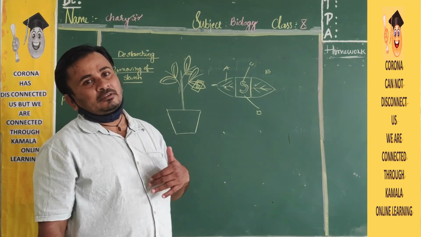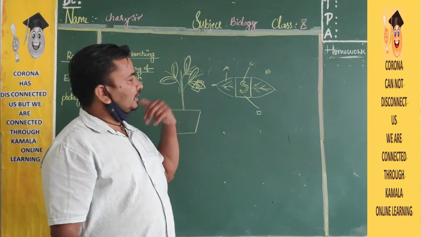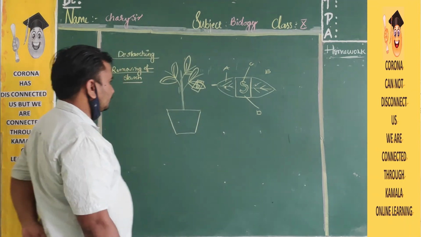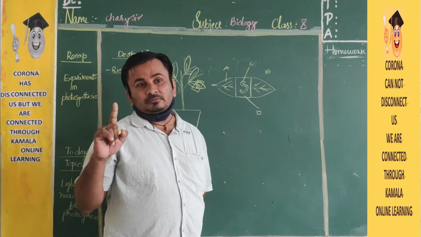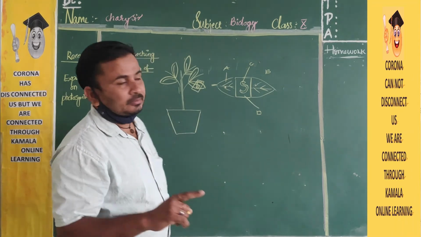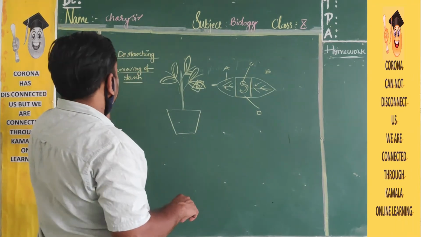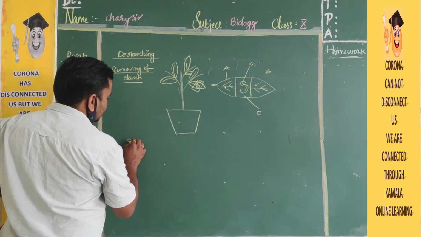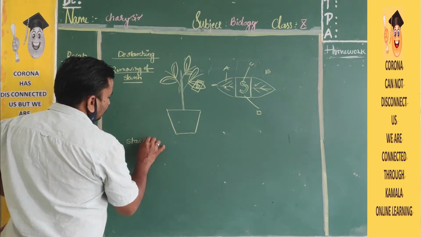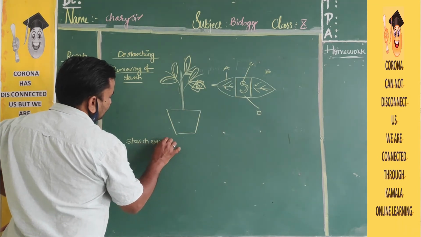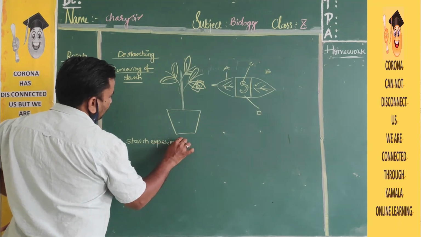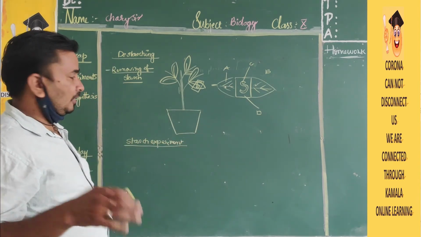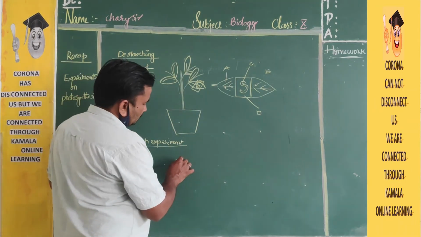In the evening, what should I have to do? Take out that leaf. You know the starch experiment is there. I told you in the previous class that you have to repeat the starch experiment here as an additional experiment. What is the starch experiment? Okay, I am repeating it again. See here.